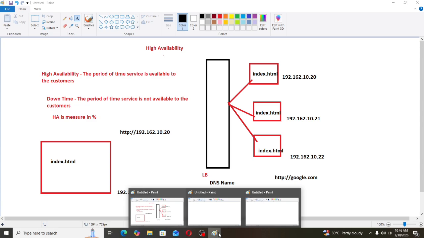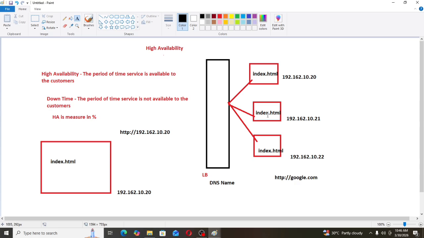Redundancy means having the same applications on different servers. Like index.html is present on the first server, index.html is present on the second server, index.html is present on the third server. We have the same application on different servers. This is called redundancy.